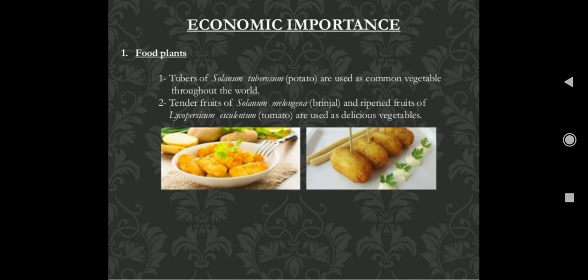Not a day passes without it. Second are the tender fruits of Solanum melongena, that is brinjal, and the ripened fruit of Lycopersicum esculentum, that is tomato. Students, again I emphasize that these three are the most important vegetables which we consume daily. That's why this family is very economically important for human beings.